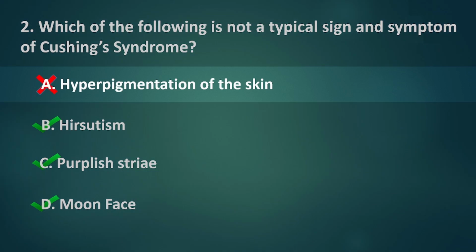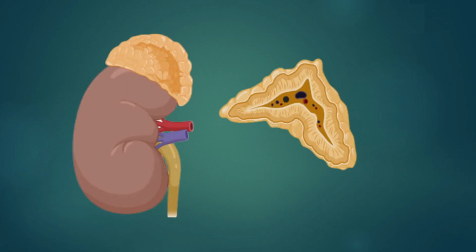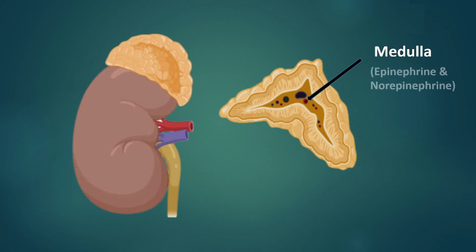Hyperpigmentation happens in Addison's disease, which is the opposite condition of Cushing syndrome. Hirsutism, purplish striae and moon face are typical signs of Cushing's. To better understand why these signs and symptoms occur, let us know the physiology of the adrenal glands. The adrenal glands are made up of three parts. First, we have the medulla. It is the innermost layer that is responsible for producing the fight and flight response, epinephrine and norepinephrine.